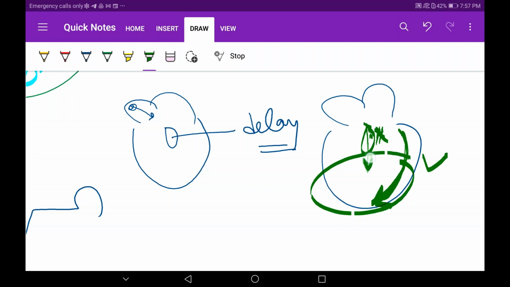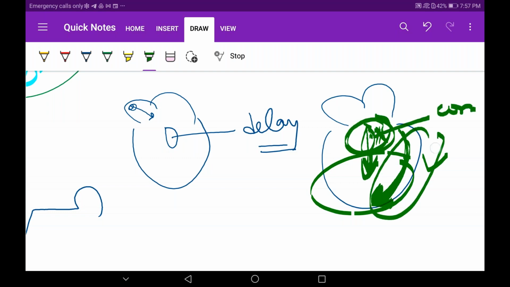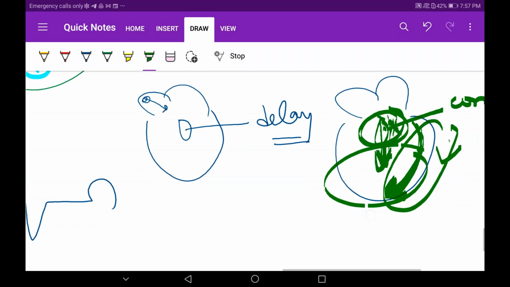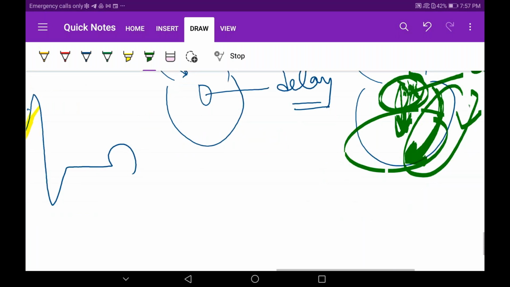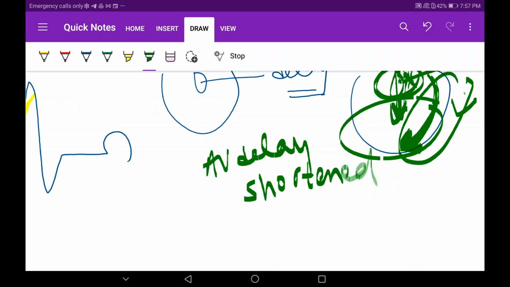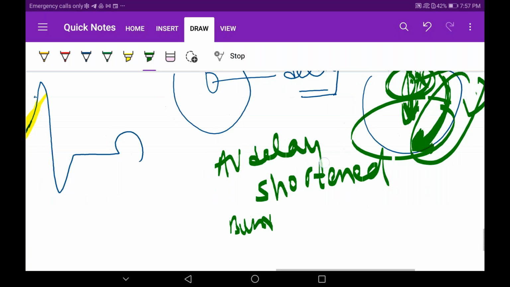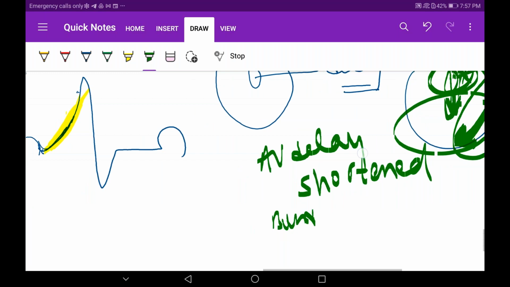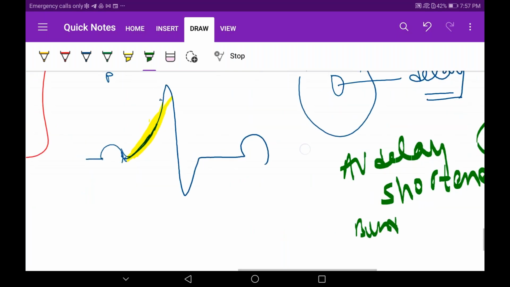By the time the signal reaches the ventricles, this pathway is trying to depolarize the ventricles, and this one is also trying to depolarize the ventricles, because the AV nodal delay is getting compensated by the bundle of Kent. So the AV nodal delay is shortened, because QRS is occurring early. There is another pathway, another shortcut, for the ventricles to receive the signal.